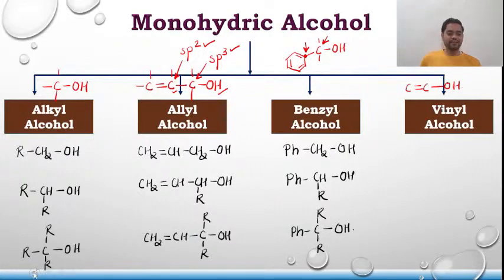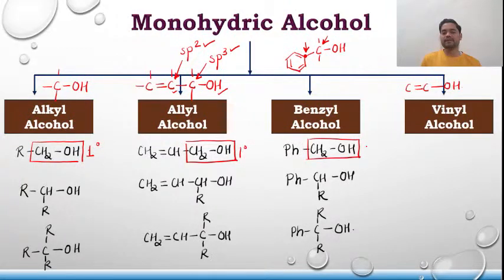Now basically what I've tried to do over here is this alkyl alcohol, allyl alcohol and benzyl alcohol further get classified into three types of alcohol, that is primary, secondary and tertiary alcohol. Primary alcohol can be identified by the functional group CH2OH. Again CH2OH, it becomes primary alcohol, 1 degree alcohol.